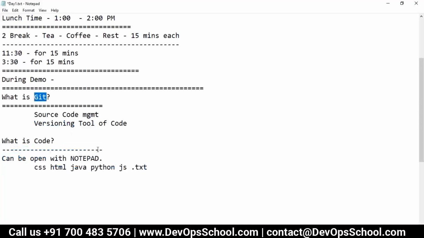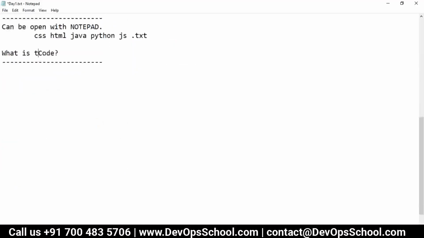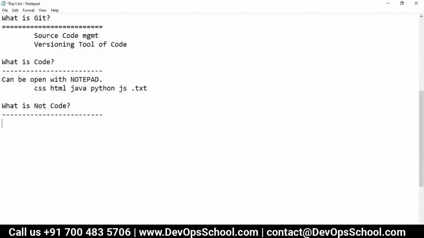So you must be wondering, what is not code? There are many things which are not code, but we still store them in Git, though we should not do that. For example, images, PDF files, movie files, doc files.